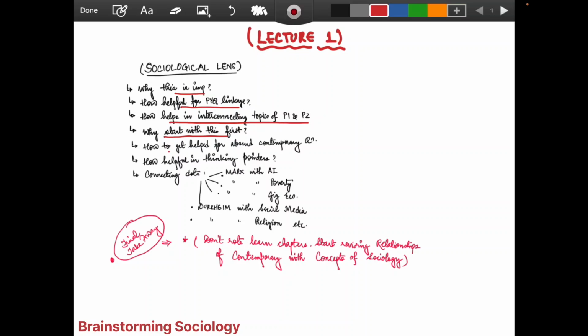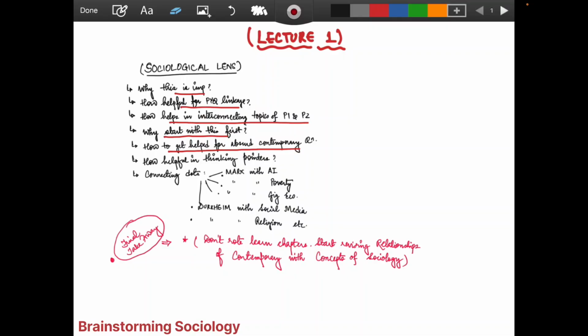So, how to get help for absurd contemporary questions? This is also a very important thing, because any question like what are the contemporary things happening in marriages, what are the contemporary changes in the division of labor, any question you pick up from 2020 to 25, we have seen continuous revision and changes in the paper which was only static in nature. It has gone into the analytical part, and in these types of questions we are supposed to write from these sociological lenses, at least to think the pointers.